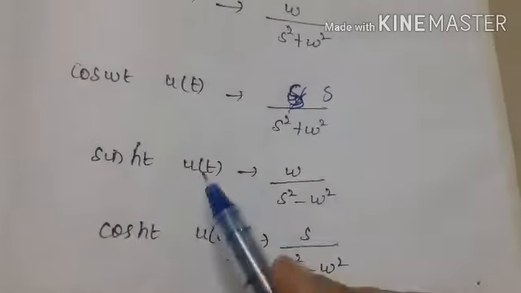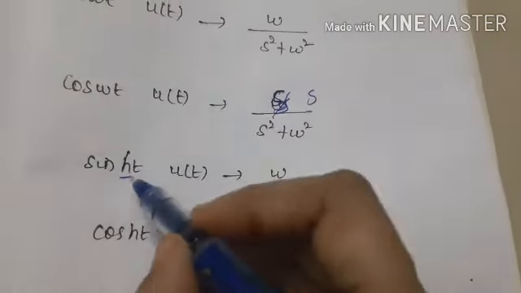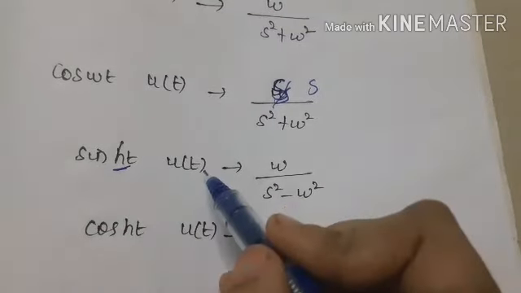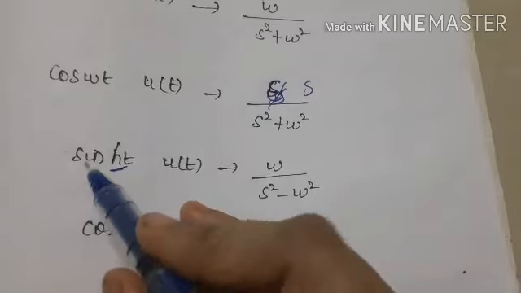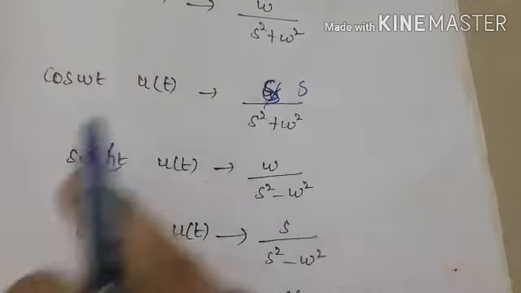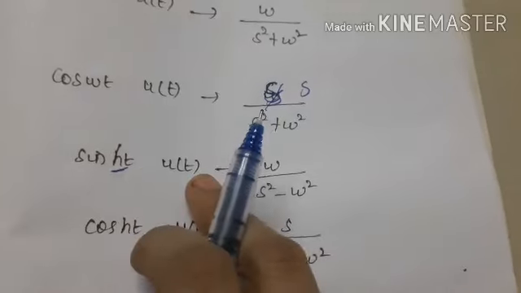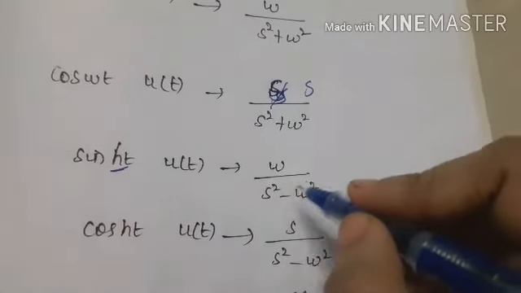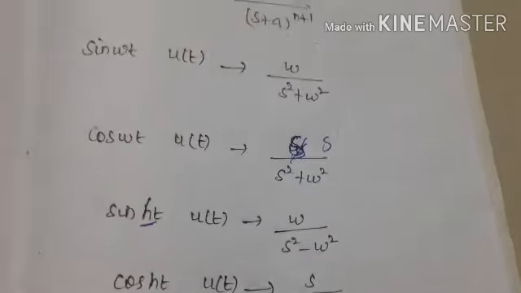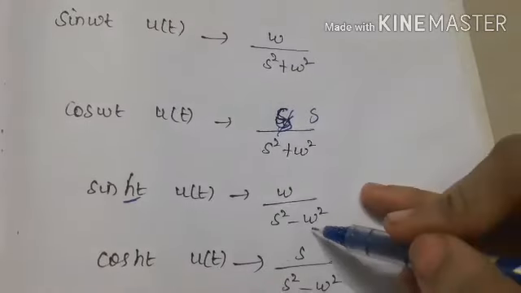While considering hyperbolic functions, this h represents a hyperbolic function. So sinh omega t u of t. Already we know that for sin, omega comes in the numerator. So sinh omega t u of t is omega by s square minus omega square. In the normal case we have plus, here we have minus.